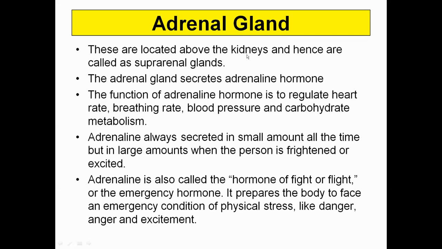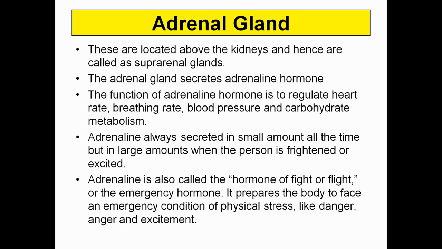Adrenal gland. The adrenal gland is located at the top of the kidney. They are referred to as suprarenal glands. The adrenal gland secretes the adrenaline hormone. Adrenaline regulates the heart rate, breathing rate, blood pressure, and carbohydrate metabolism. It is also referred to as the hormone of fight or flight.